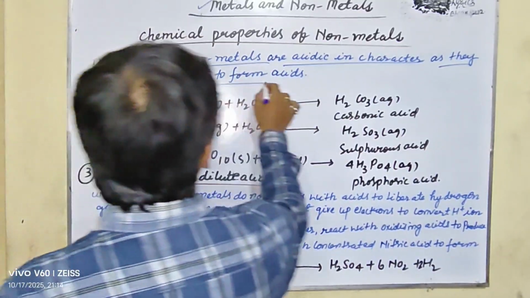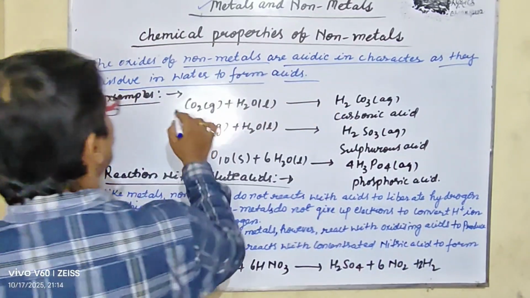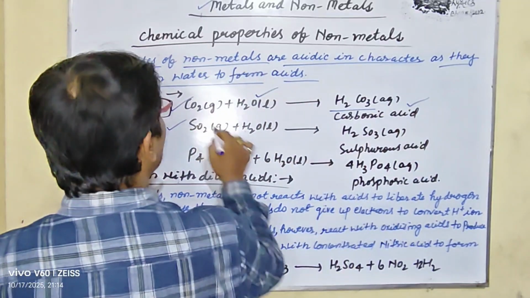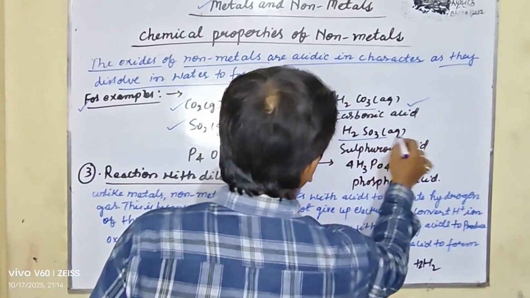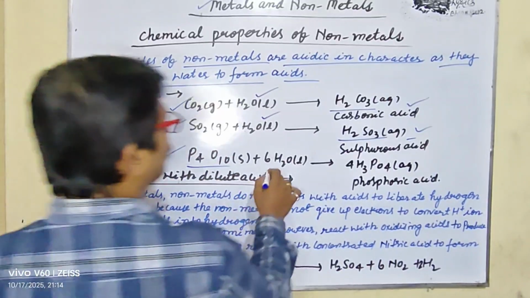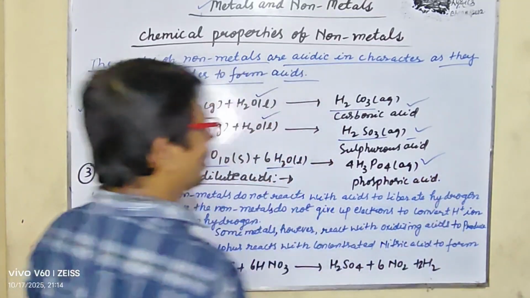So my dear student, let us make it clear, the oxides of nonmetals are acidic in character as they dissolve in water to form acid. For example, carbon dioxide reacts with water to give carbonic acid, sulfur dioxide reacts with water to give sulfurous acid, and P4O10 reacts with water to give phosphoric acid.